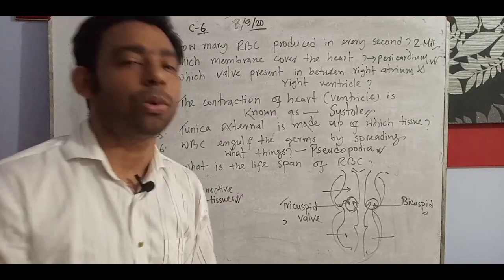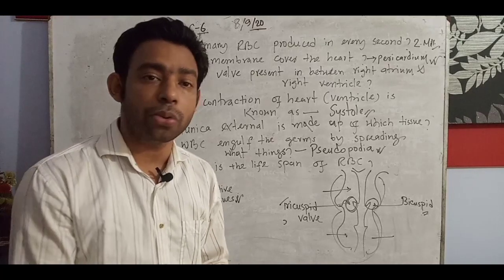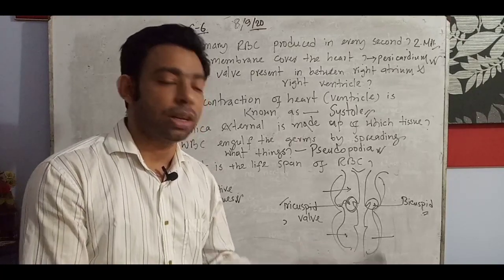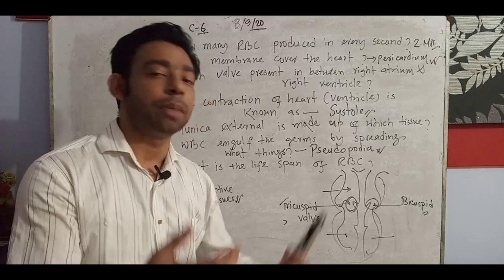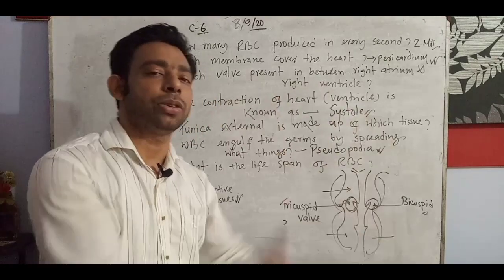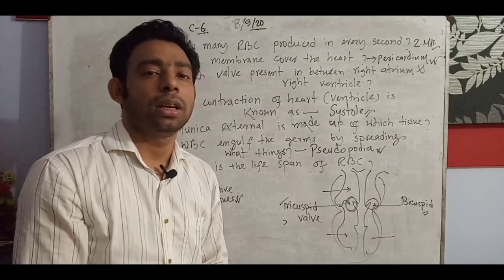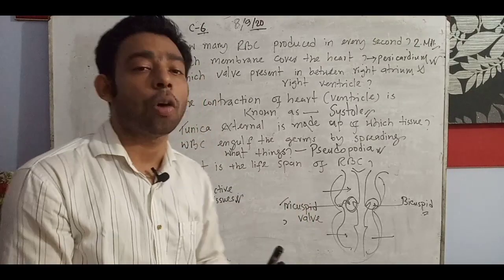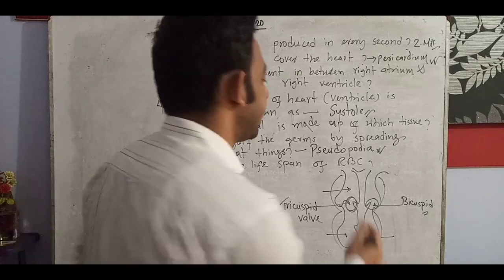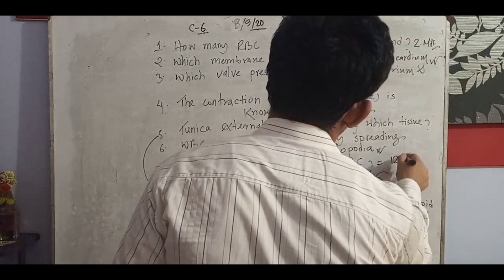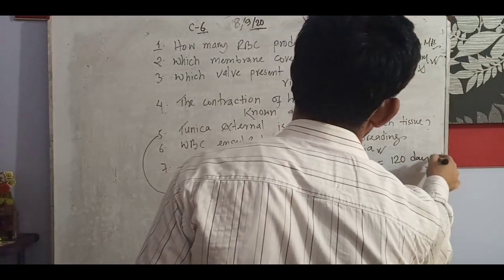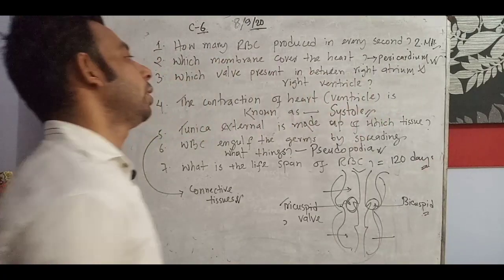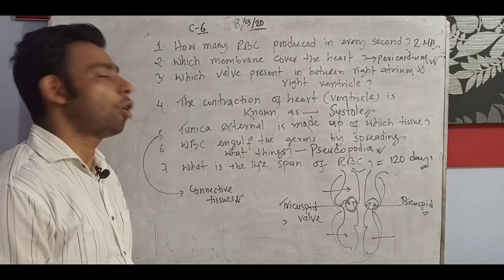What is the lifespan of RBC? It is not only common at your intermediate level, but in any admission test, like a medical admission test or university admission test, this type of question is asked all the time. What is the lifespan of RBC? It is 120 days. All of them are important, but this one is commonly asked. Okay, 120 days is the lifespan of RBC.